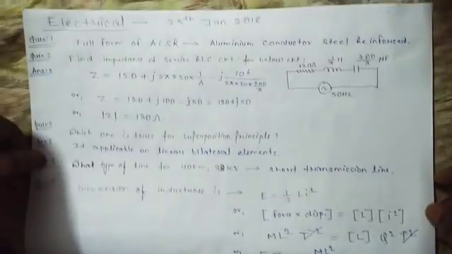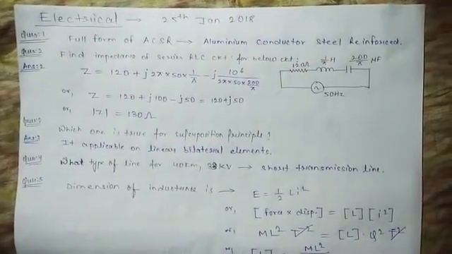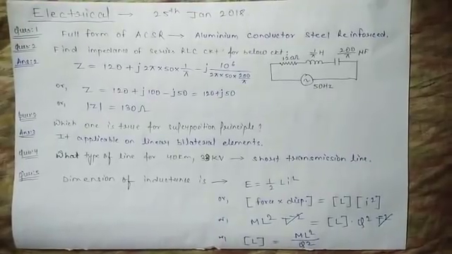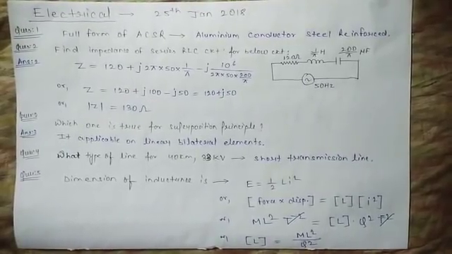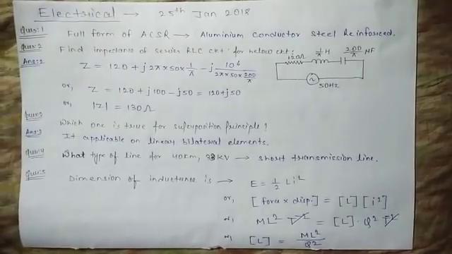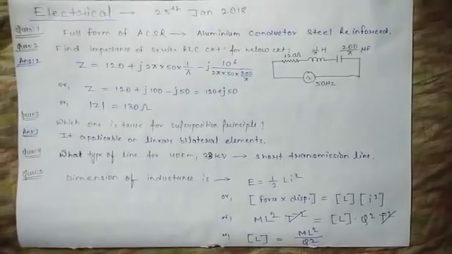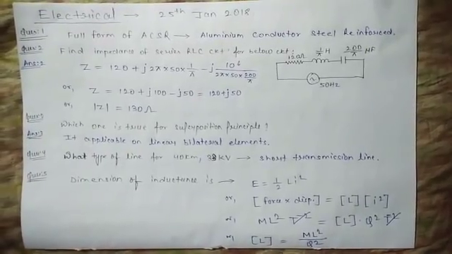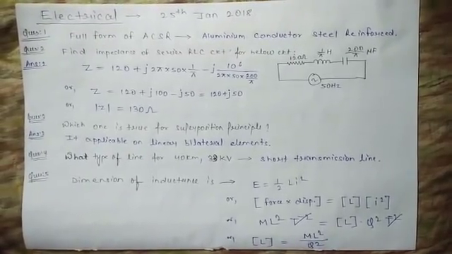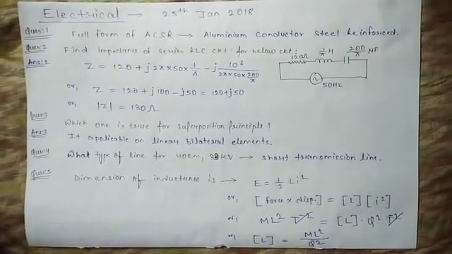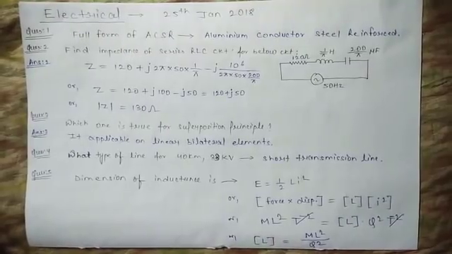And next, there are some questions asked in the electrical portion, that is the technical part. The question for the technical part is the full form of ACSR. It is aluminum conductor steel reinforced. There were four options like all conductor steel reinforced, aluminum conduit steel reinforced, but those options are wrong. The final answer is aluminum conductor steel reinforced.